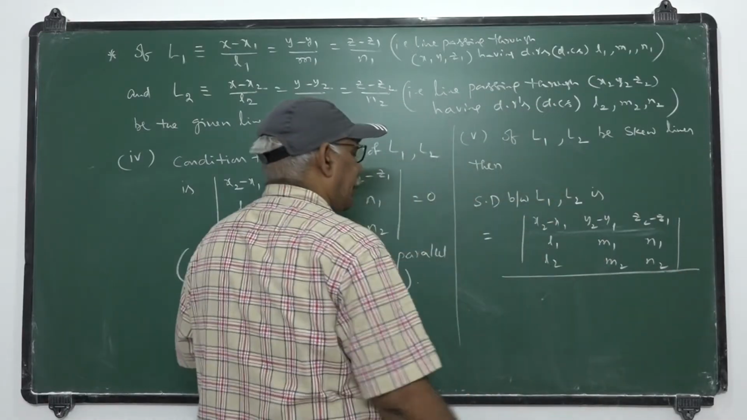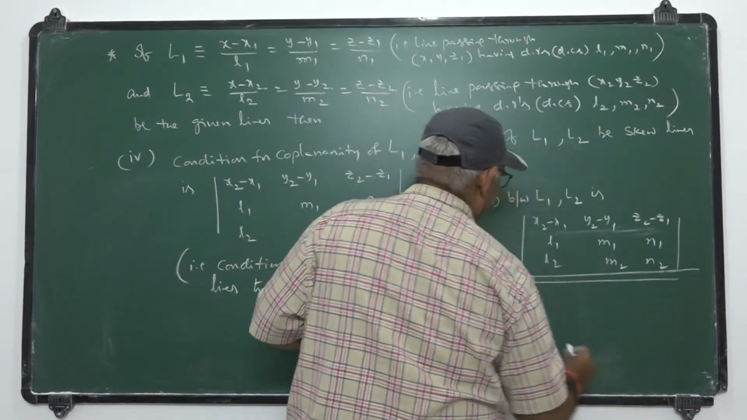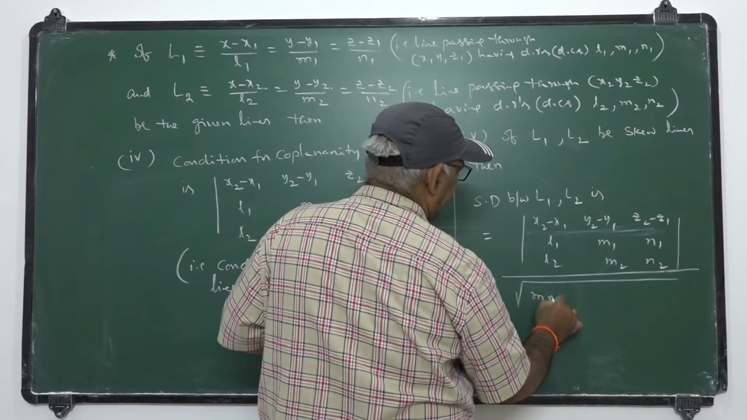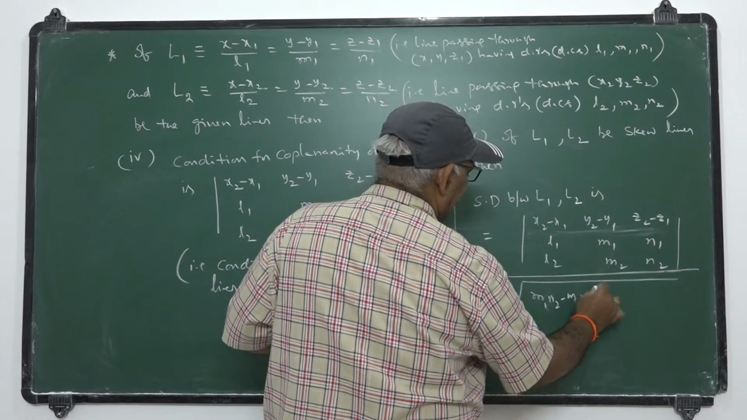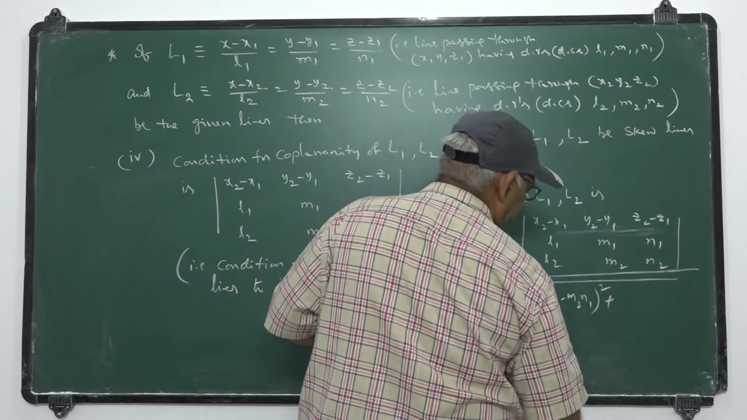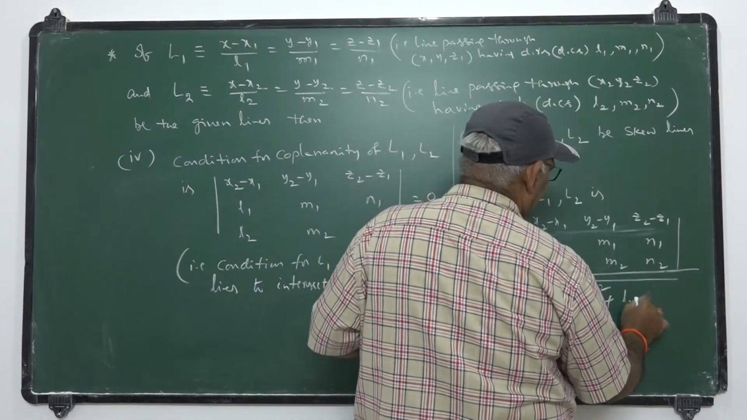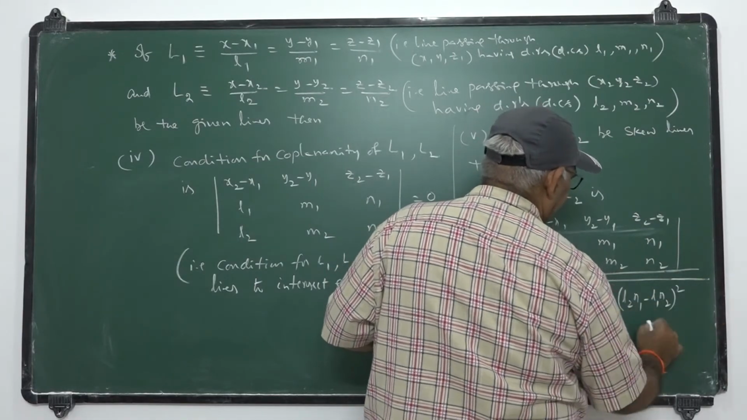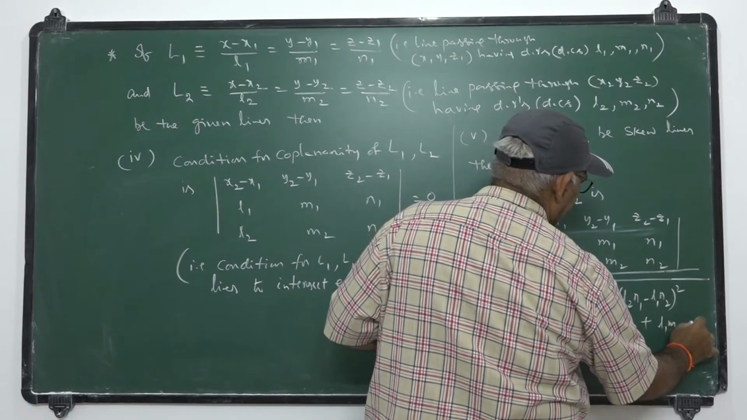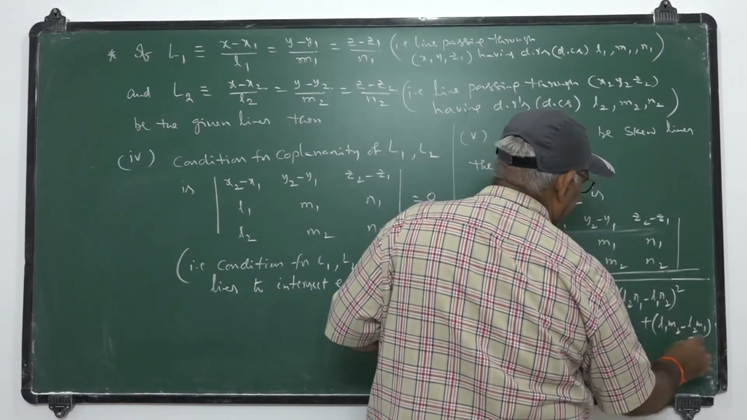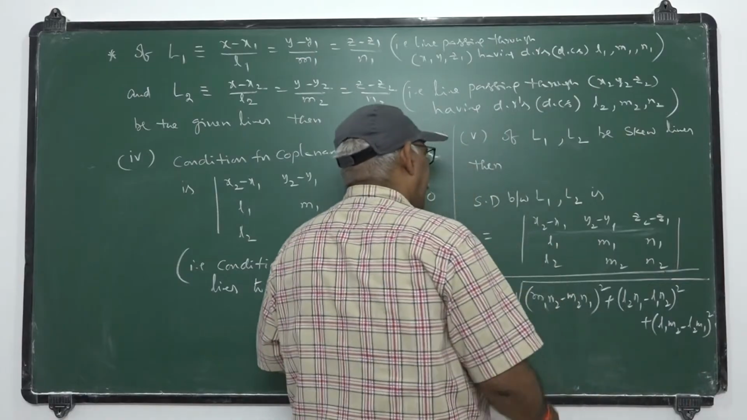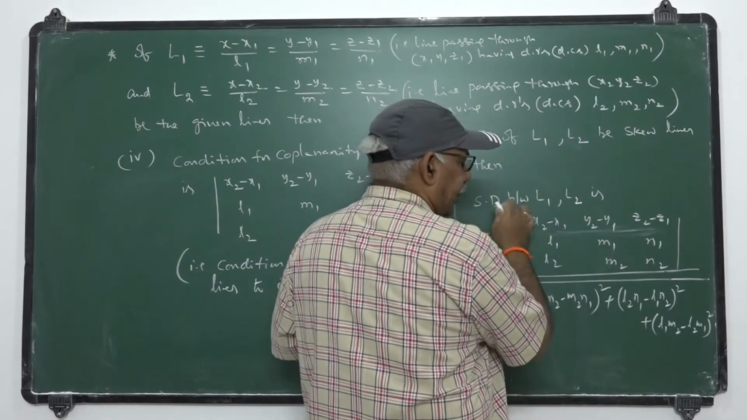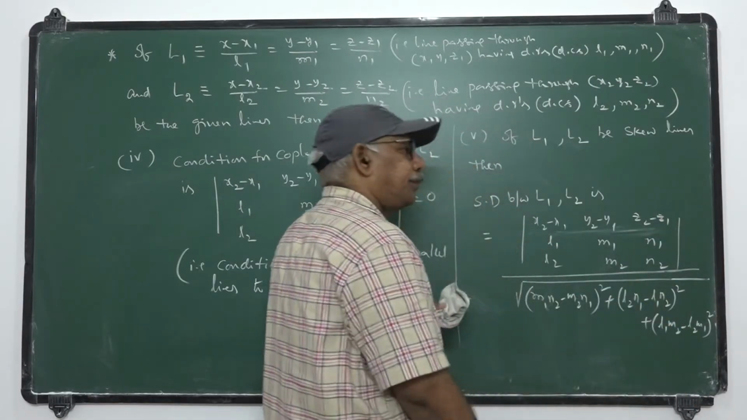the square root of (m2 n1 minus m1 n2) whole square, plus (L2 n1 minus L1 n2) whole square, plus (L1 m2 minus L2 m1) whole square, with modulus, of course, with modulus. This tends not to be negative, hence we have to take modulus.